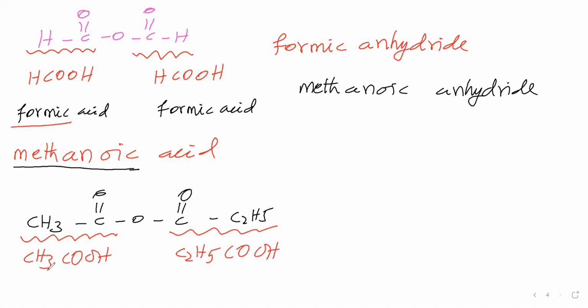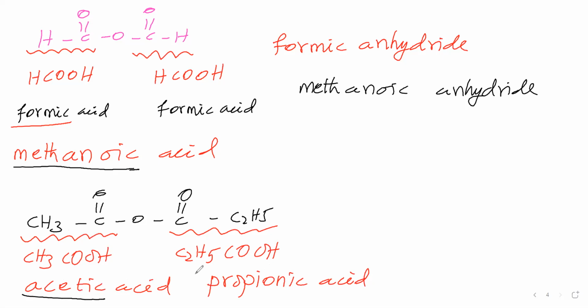Okay, now for these carboxylic acids, we will take the common names. This common name is acetic acid. This common name is propionic acid. From this you take acetic acid alone, and from this you take propionic acid alone.